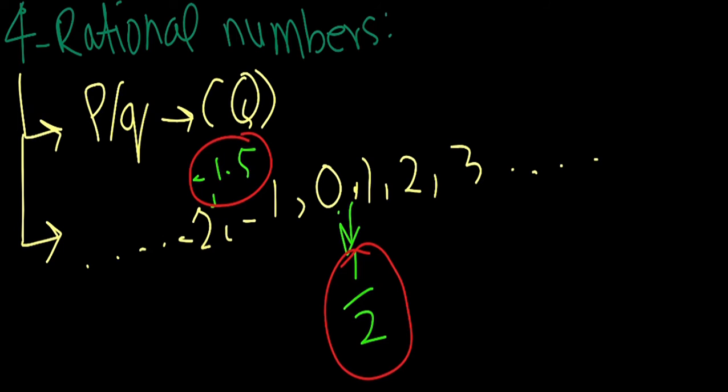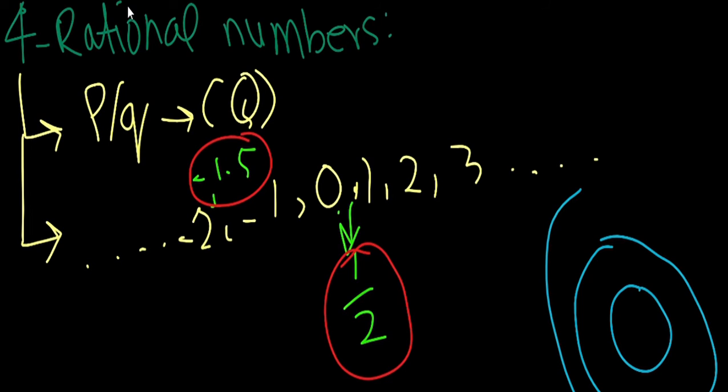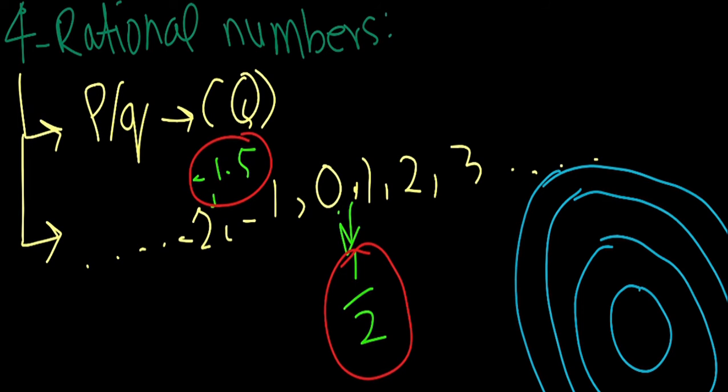Now let's look at rational numbers in terms of our circles. So now we have these circles. What's the first circle? The first circle is of natural numbers, the second one is of whole numbers, the third one is of integers, and now we have the fourth one, that of rational numbers, and we will represent it with a Q.